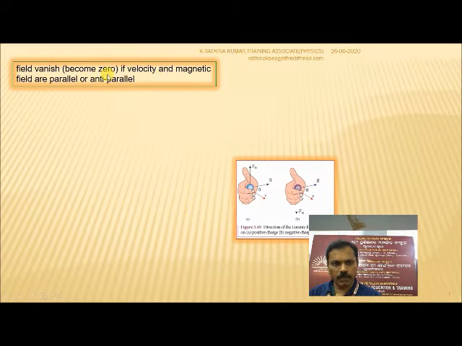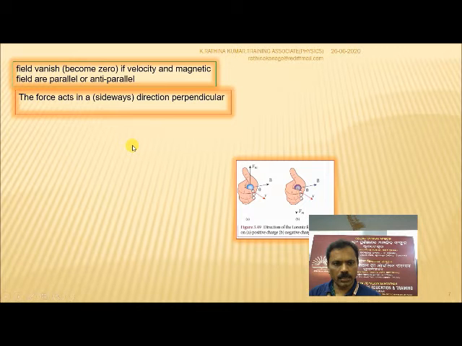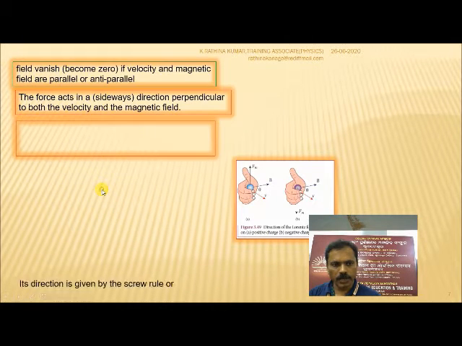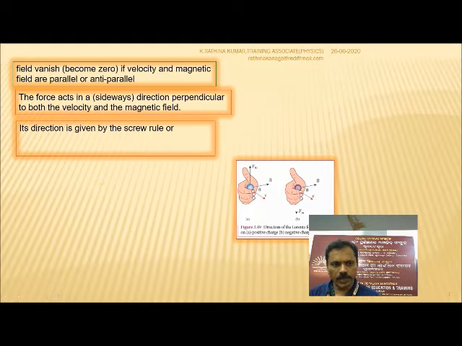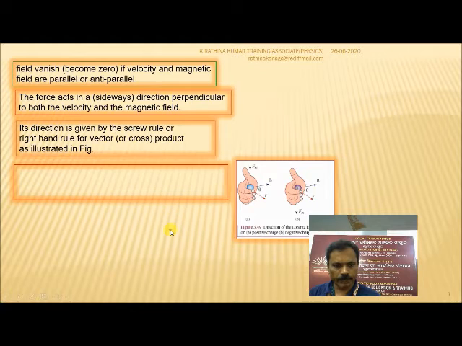The force vanishes, becomes zero, if the velocity and magnetic field are parallel or anti-parallel. The force is exerted in a sideways direction, perpendicular to both velocity and magnetic field. Since they are parallel, when you take the cross product, sin theta will come, and sin 0 is zero. Its direction is given by the screw rule or right hand rule for vectors. So not the left hand, it is the right hand only. Sorry for that. For the vector product, it is a cross product as illustrated in the figure.